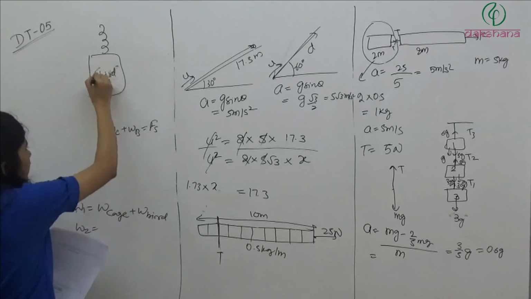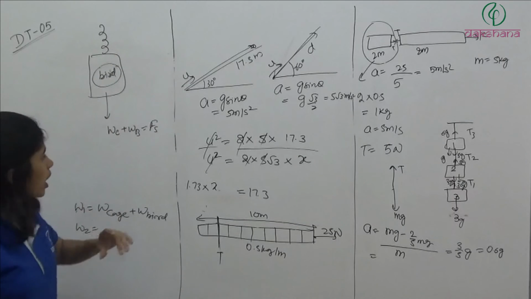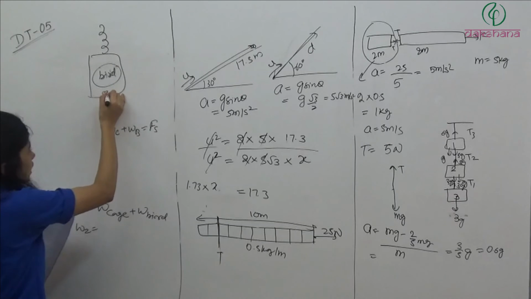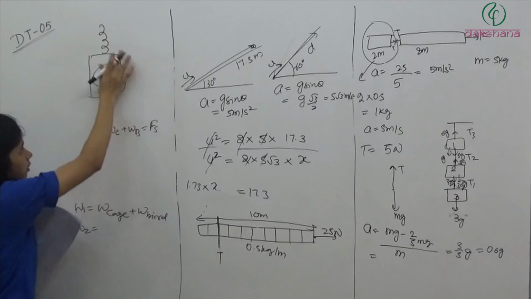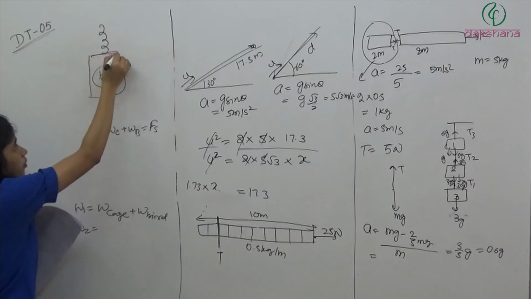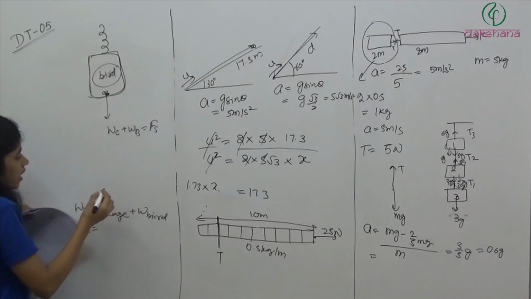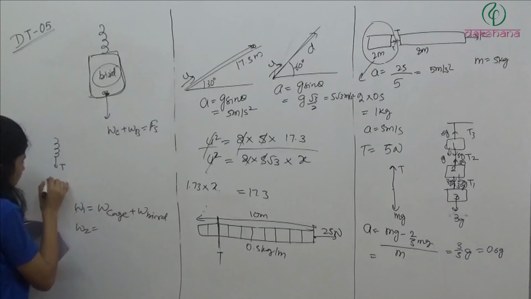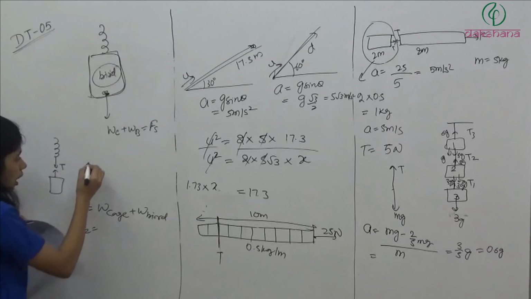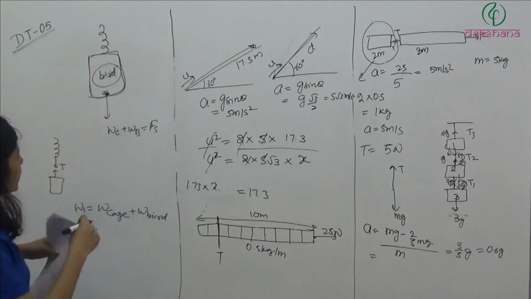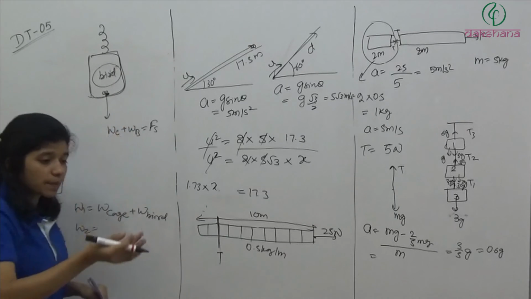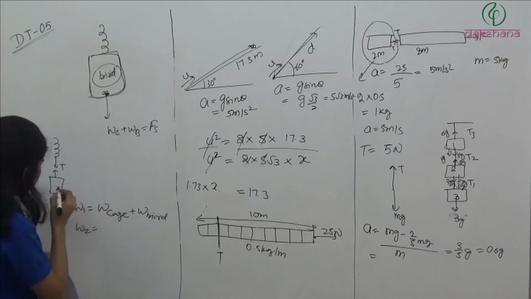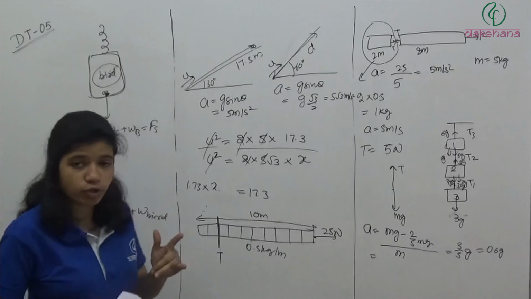Now bird started flying. अब यहाँ पे क्या है? When bird is sitting here, it is applying some. अगर हम internally इस पे देखें, look at this spring balance. तो यहाँ पे spring balance, इसका एक टेंशन आएगा और इस पे एक टेंशन आएगा. अब अगर आप केज को देखो तो केज पे क्या है? Bird is sitting here. Bird is applying a normal force on the cage. इस पे बर्ड क्या लगा रहा है? एक नॉर्मल फोर्स लगा रहा है.